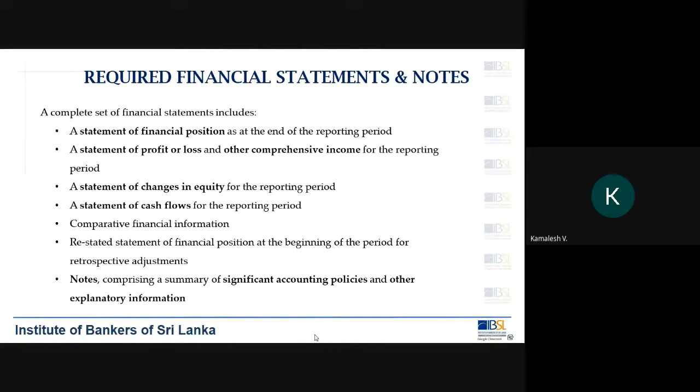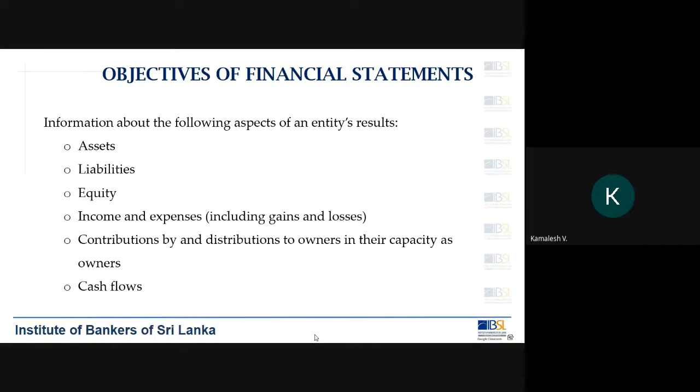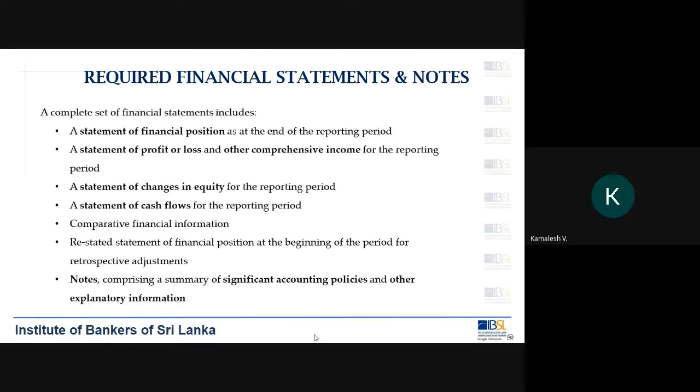We will learn in detail what it is. So a statement of profit or loss and other comprehensive income is going to reflect your income and expenses. Assets, liabilities, and equity are represented in your statement of financial position. Your income and expenses are reflected in the statement of profit or loss and other comprehensive income.